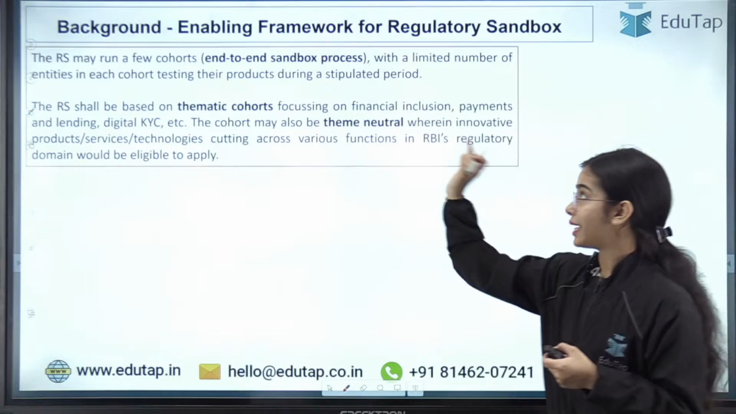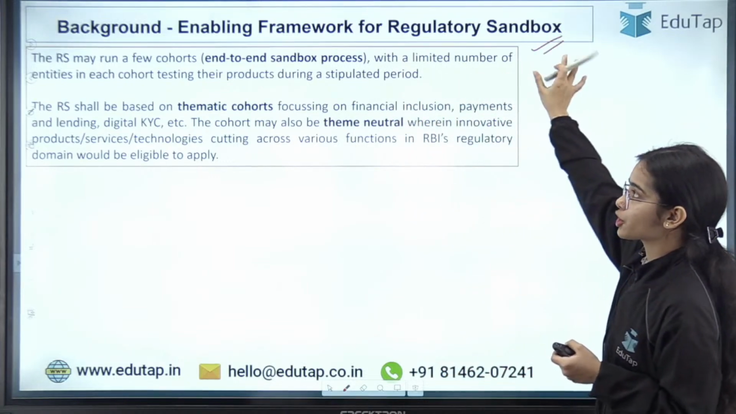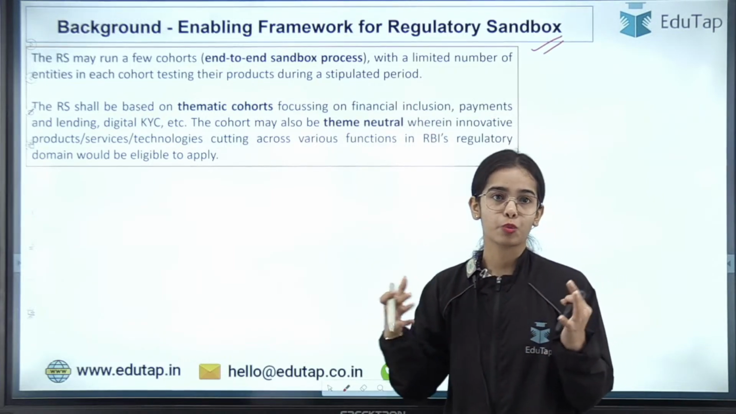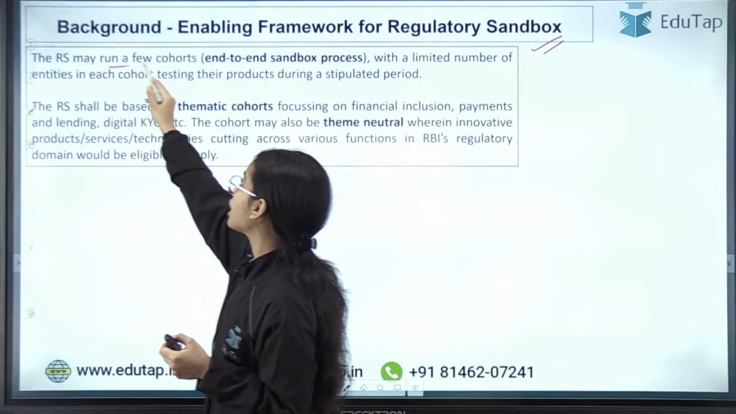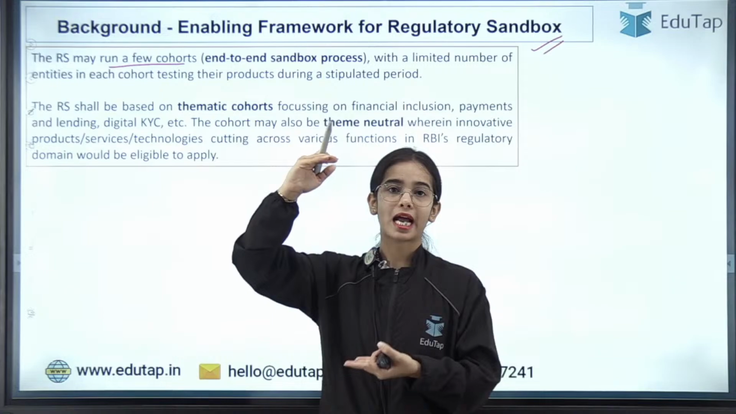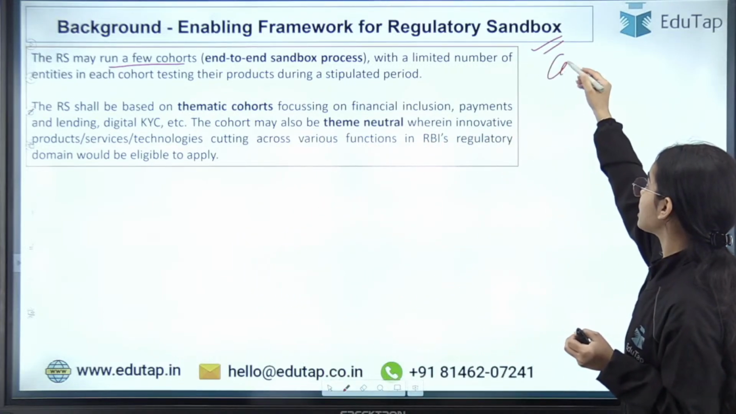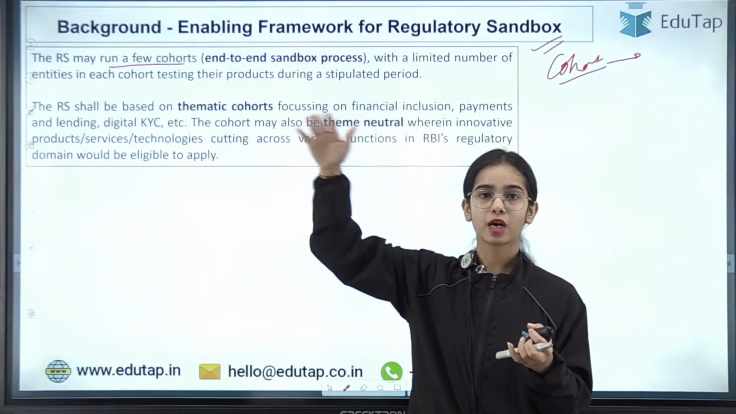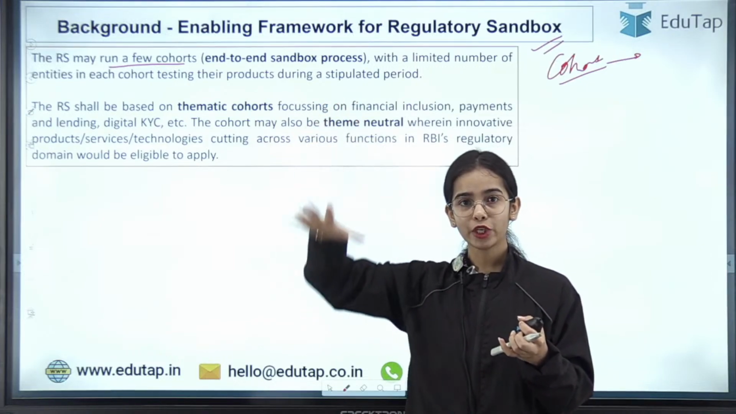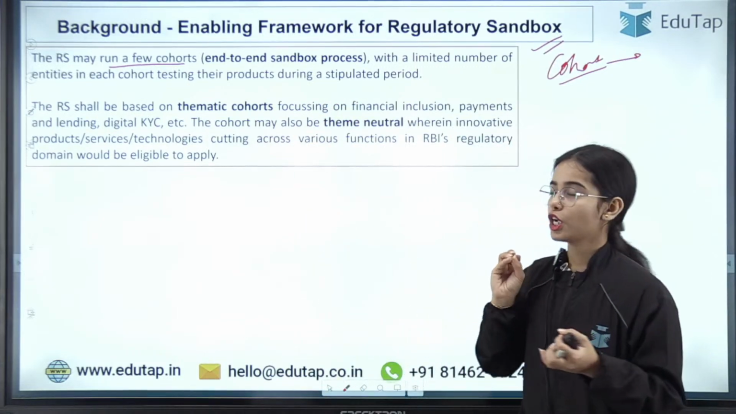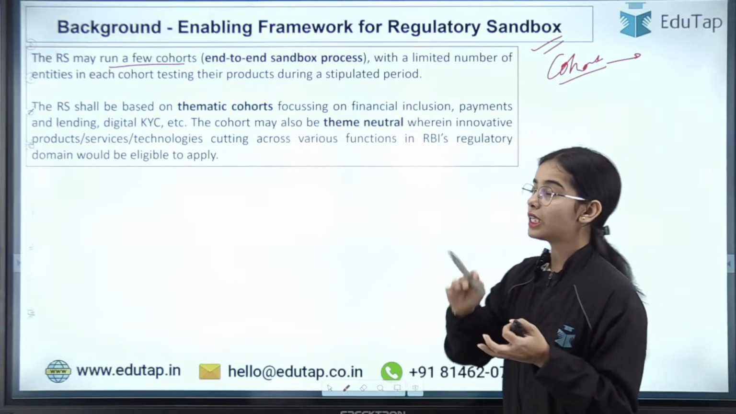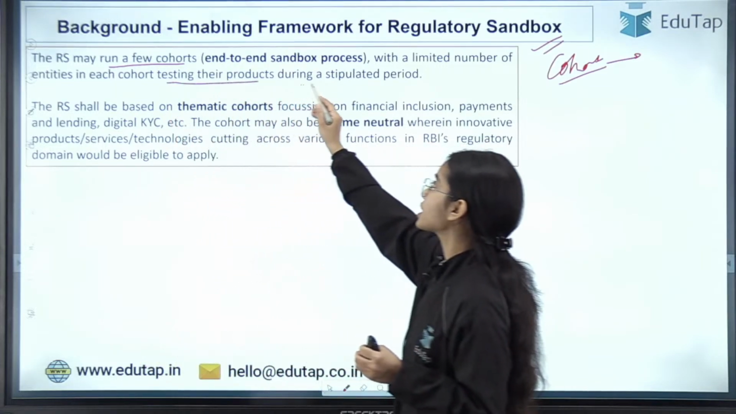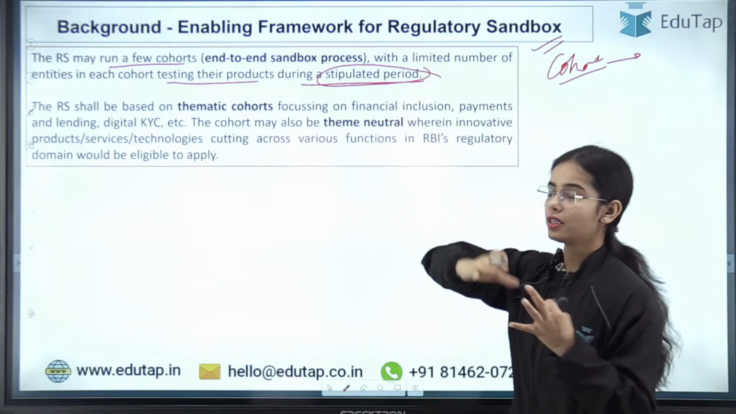Okay, now the enabling framework for regulatory sandbox, let's have a brief discussion on this framework, because if a descriptive question comes on the regulatory sandbox, you should be able to write a few points, right? So regulatory sandbox may run a few cohorts. Cohort means the end-to-end sandbox process, from the preliminary rounds through the testing to the final evaluation. So regulatory sandbox may run a few cohorts with a limited number of innovators in each cohort, testing their products during a stipulated time period.